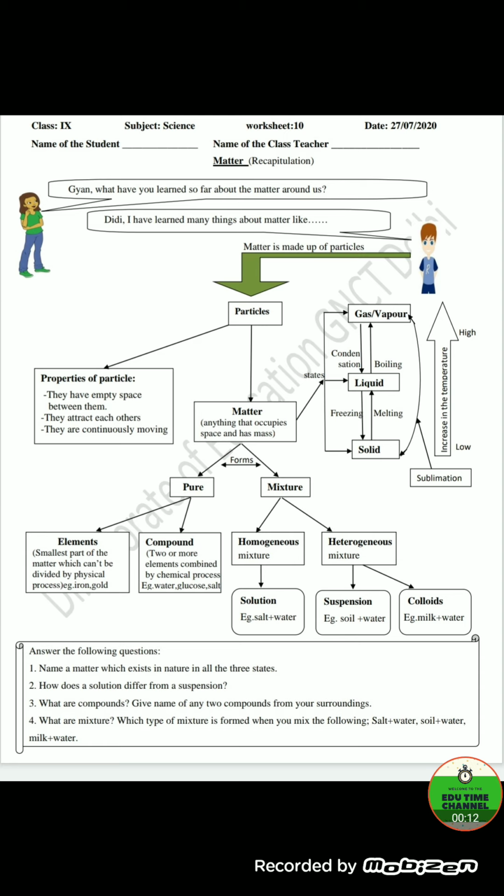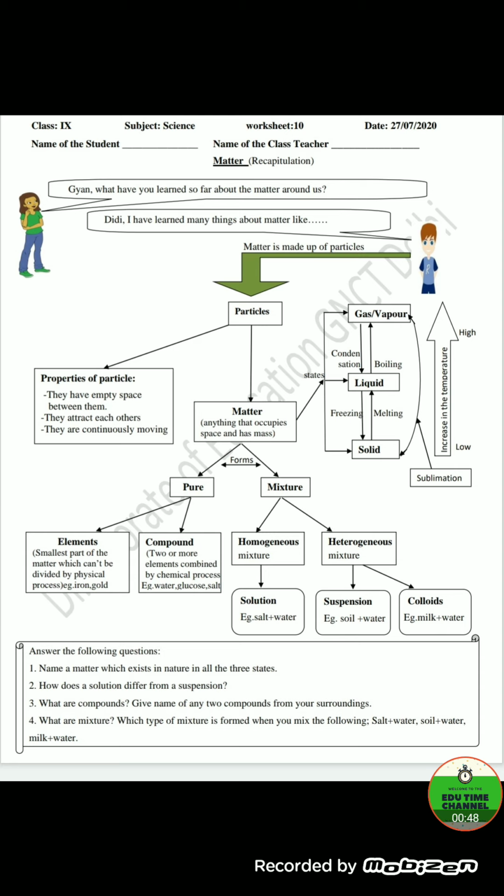Jigyasa Didi asked Gyan, what have you learned so far about the matter around us? Gyan said, Didi, I have learned so many things about matter, like matter is made up of particles. Properties of particles are they have empty space between them, they attract each other, and they are continuously moving. And anything that occupies space and has mass is called matter. Matter is found in three states: solid, liquid, and gases.